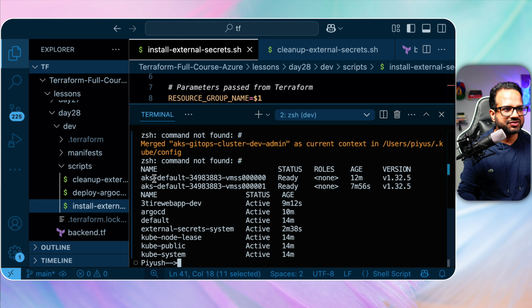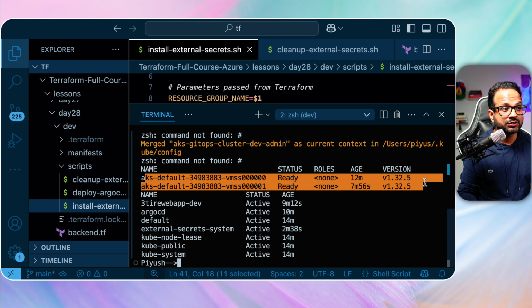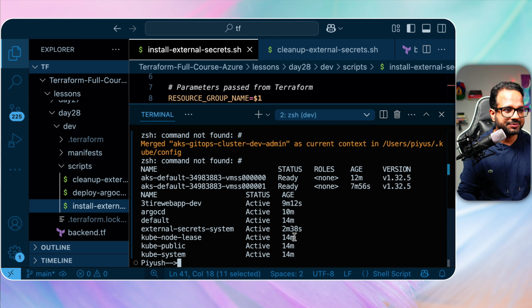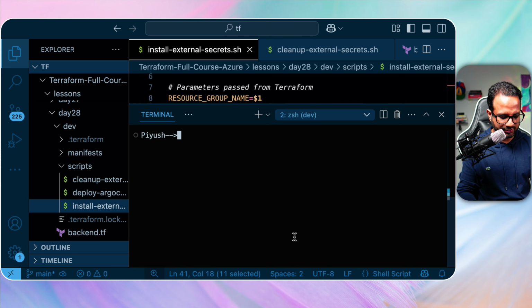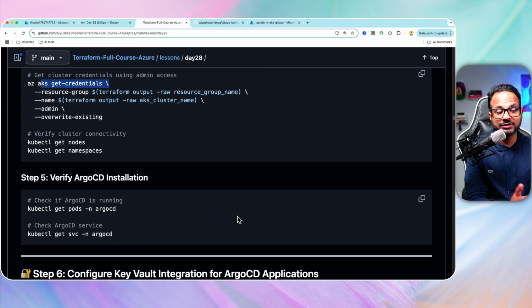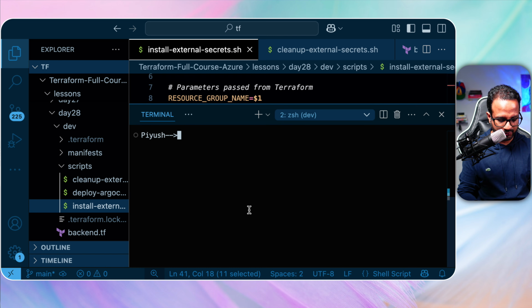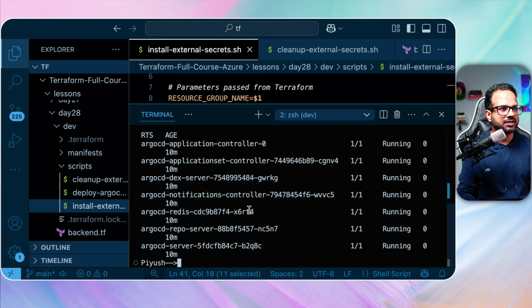Okay, so my cluster is ready. I can see 2 nodes and these are all the namespaces. So that looks good. Let's proceed. Let's verify the Argo CD installation. I'm gonna create an alias first, k for kubectl. Okay, so k get pods in the namespace argocd.